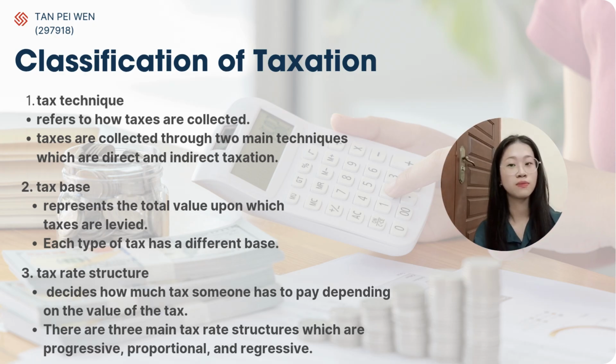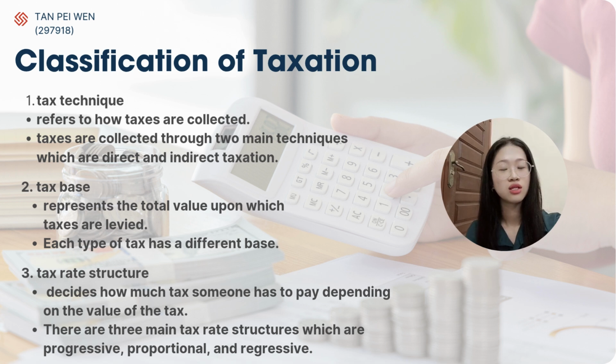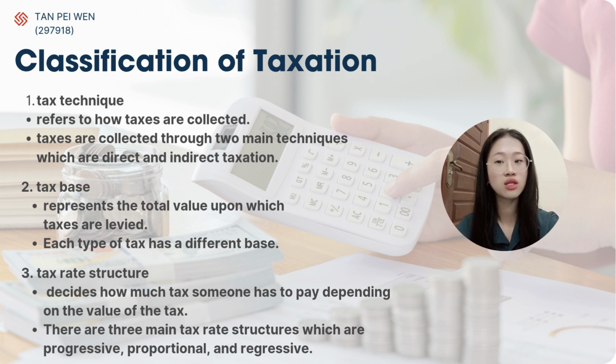Next, I want to talk about the classification of taxation. There are three classifications: number one is tax technique, number two is tax base, and number three is tax rate structure. Tax technique refers to how taxes are collected. Generally, taxes are collected through two main techniques, which are direct and indirect taxation. A direct tax is one that is paid directly by the taxpayer to the government, and the tax liability cannot be transferred to another party.